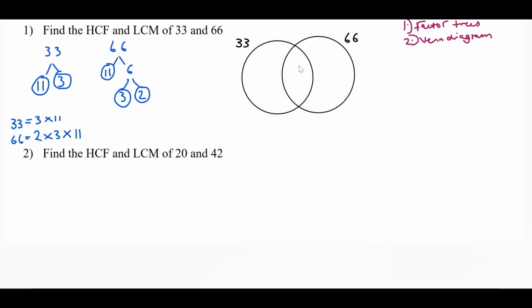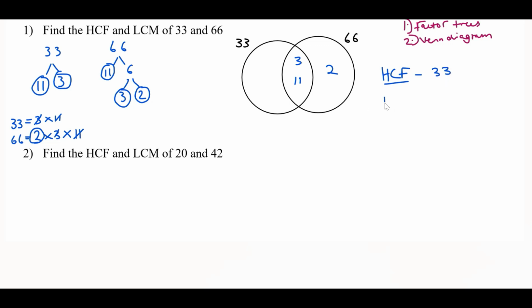Now for the middle section here, we need to see which prime factors appear for both 33 and 66. So we have 3 and we have 11. Now the only number left is 2, and that comes under 66, so we write that here. Now to find the highest common factor, as per the last example that we looked at, we need to multiply all the numbers in this middle section here. So that would be 3 times 11, which is 33.